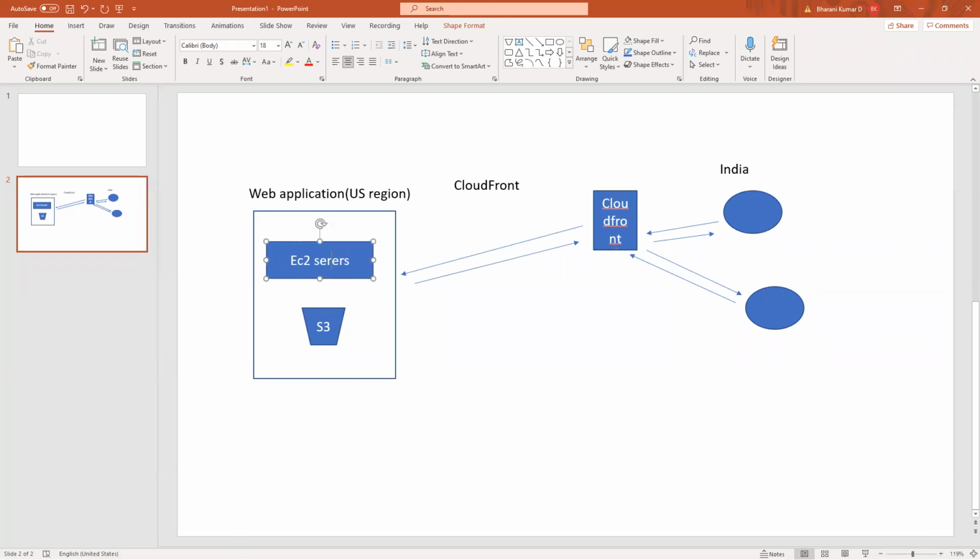Suppose I don't have a server, my website is a static one. So S3 is enough, right? So this news channel is maintaining its static website in an S3 bucket. When a user sends a request to this bucket, it has to send a response back. We know that. Now we are opting for CloudFront. So the user now should not reach S3 directly. The user request should hit CloudFront, not S3, and CloudFront has to access S3. So this has to happen.